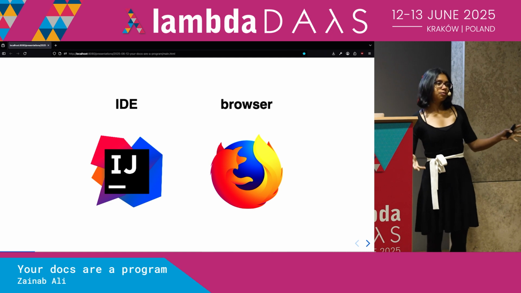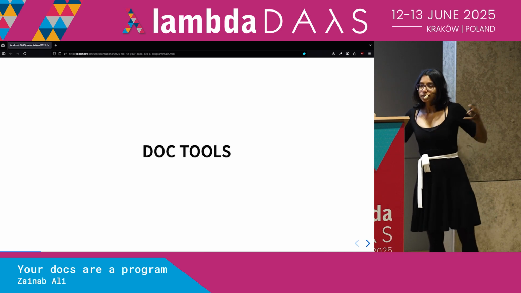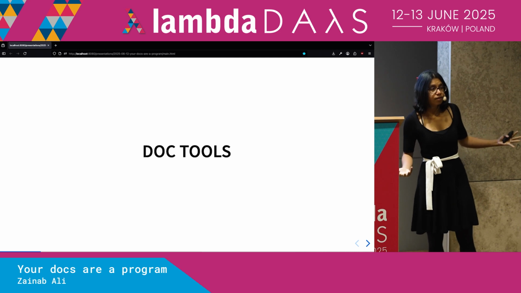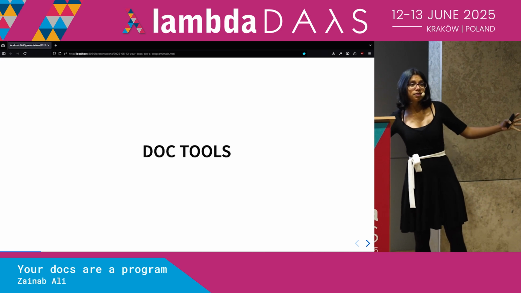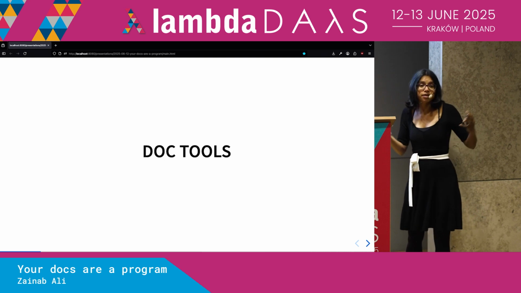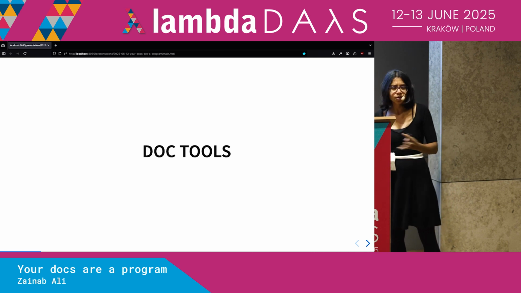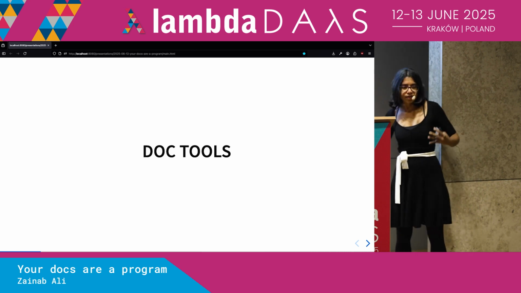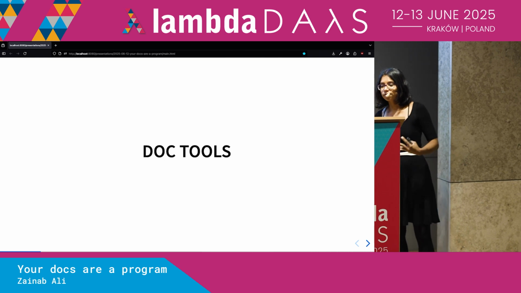So let's say that we want to go and we want to document cat photo. There are actually tons and tons of different tools we could use. If we go and just search for documentation tooling, you'll find that there are tools specific to each language. There are many, many different flavors of Markdown, right? And markup as well. And there are site generators that you can go to and frameworks that you can use. And there's so much choice out there. So how do we pick which one? We're kind of inundated. We're already overwhelmed with the problem of writing documentation, and now we're overwhelmed by the tools that we have.